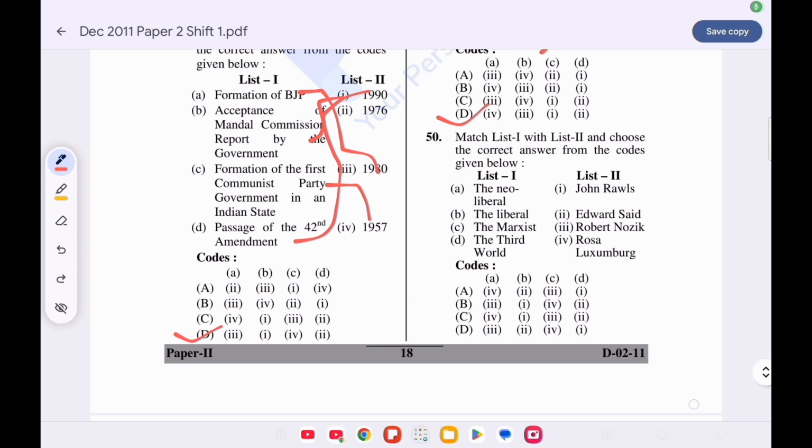Last question, question number 50. Match list 1 with list 2 and choose the correct answer from the code given below. Option C is correct. The neoliberal was given by Luxembourg, the liberal by John Rawls, the Marxist by Robert Nozick, and the third world by Edward Said.